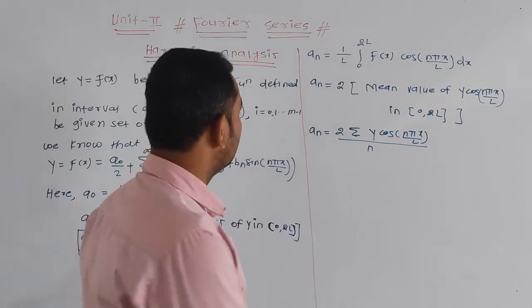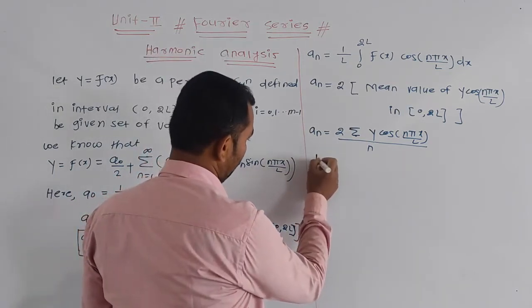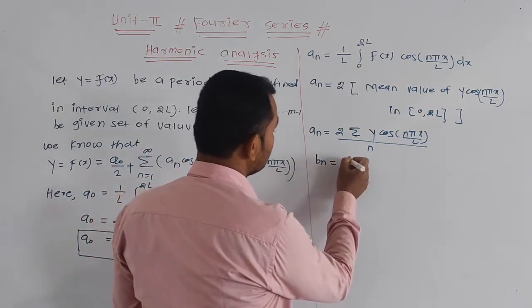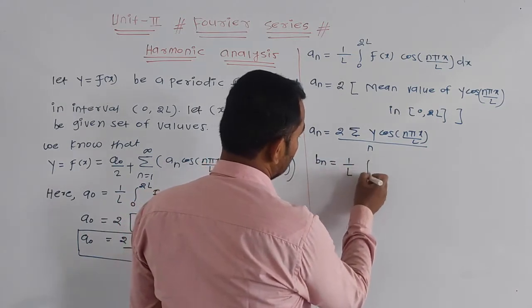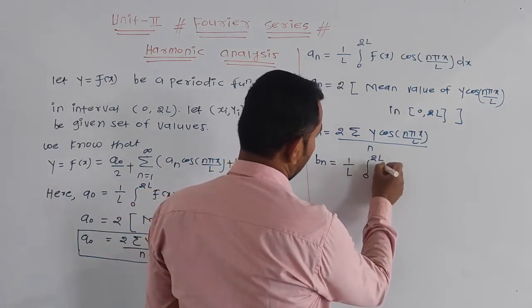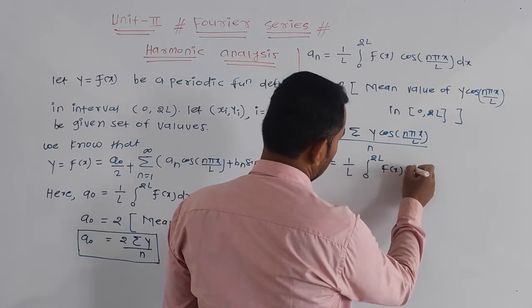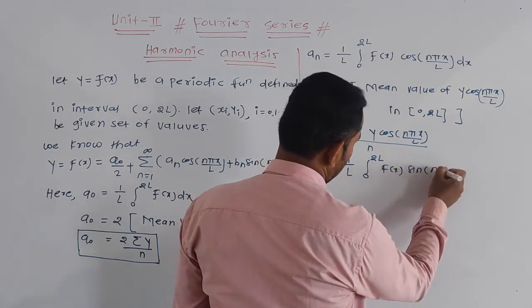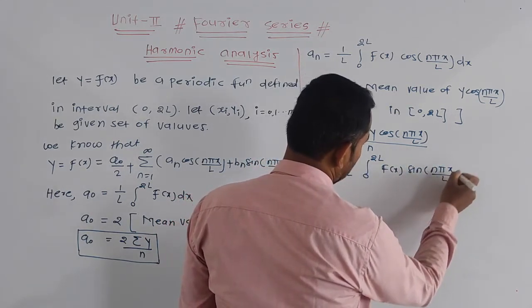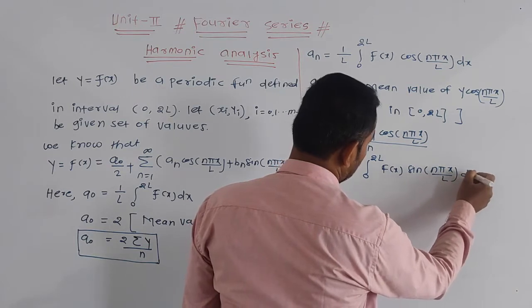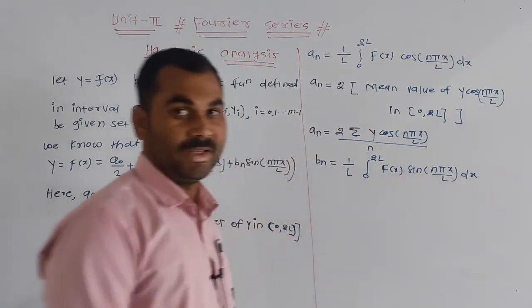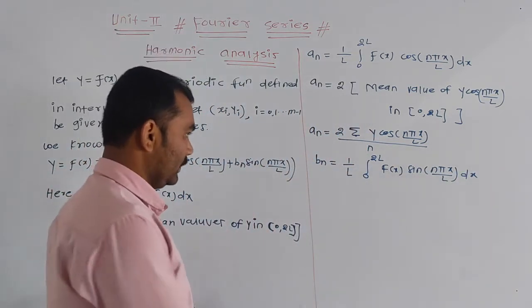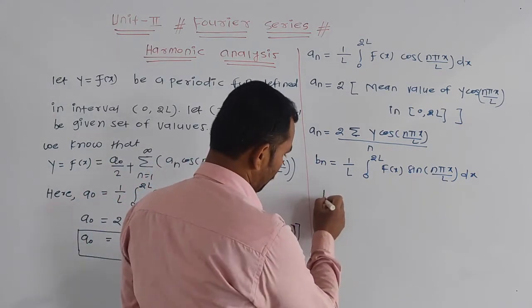Also the value of Bn, we know that Bn is 1 by L integration 0 to 2L f of x into sin n pi x divided by L into dx. This is the value of Bn with respect to integration, but we have to develop this formula.